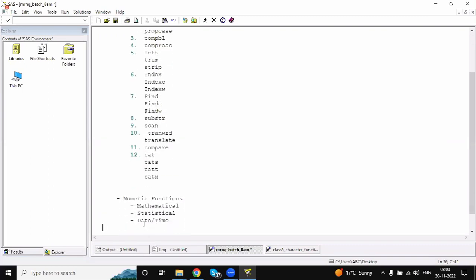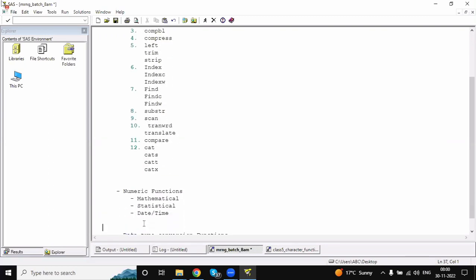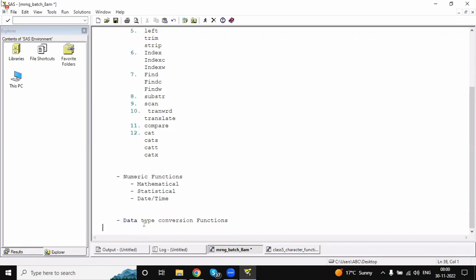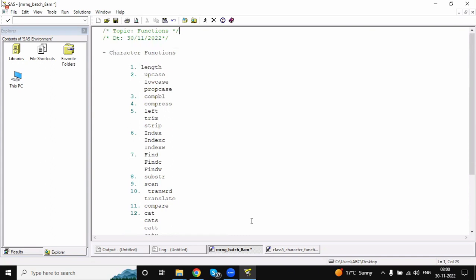Numeric functions are categorized into 3 categories: mathematical, statistical, and real-time functions. In each category we have functions, and those we'll also discuss in detail. Apart from these, we have one more category, data type conversion functions, which we'll discuss at last. Today we'll start with the character functions. The first one is the length function.